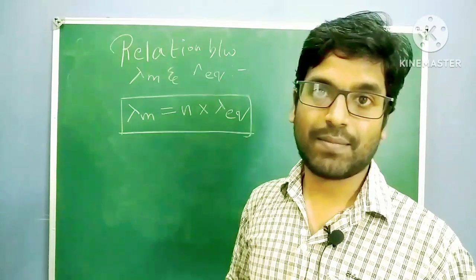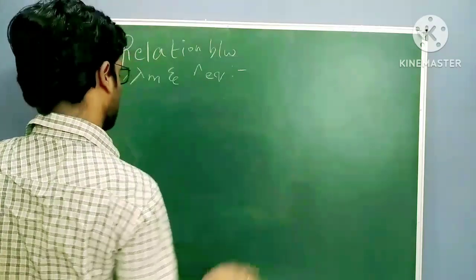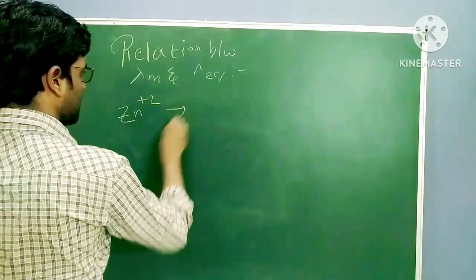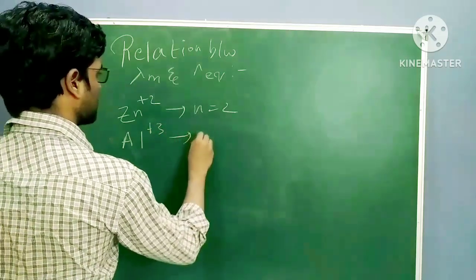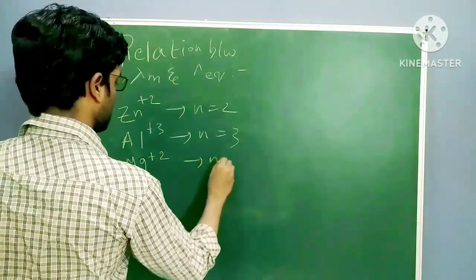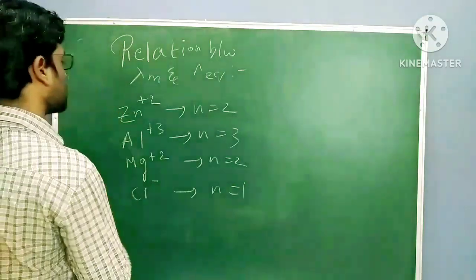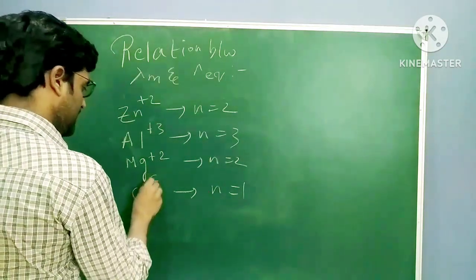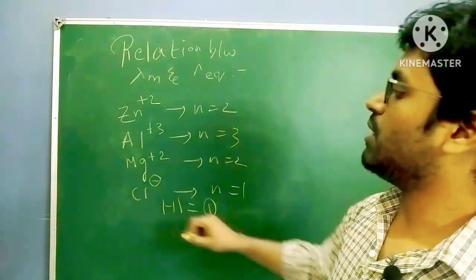Then what is n factor? Simple. If you have a positive ion, for suppose Zn plus 2, the charge is your n factor. Here n factor is 2. If you have Al plus 3, then n factor is 3. If you have Mg plus 2, n factor is 2. If you have Cl minus, n factor is 1. Always take the modulus; even if it is minus 1, you write plus 1. So this is about your n factor.